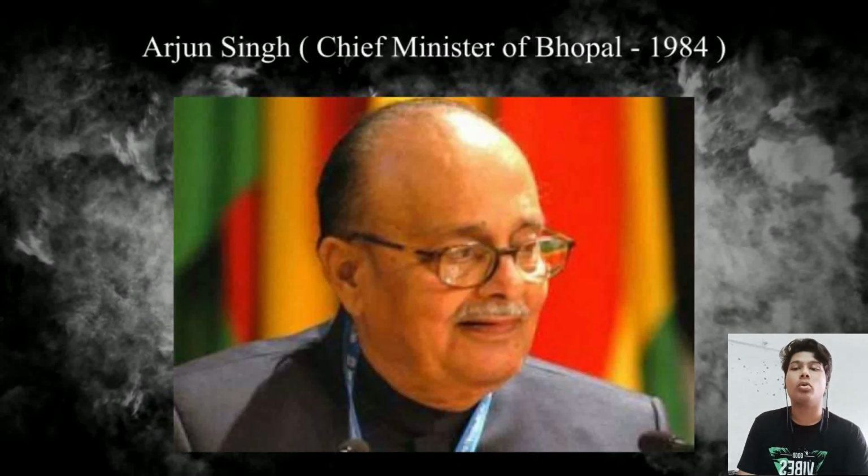UCC chairman and CEO Warren Anderson was arrested and released on bail by the Madhya Pradesh police in Bhopal on 7 December 1984. Anderson was taken to UCC's house, after which he was released 6 hours later on $2,100 bail and flown out on a government plane. These actions were allegedly taken under the direction of the Chief Secretary of the State, who was possibly instructed by the Chief Minister's office, who himself flew out of Bhopal immediately.